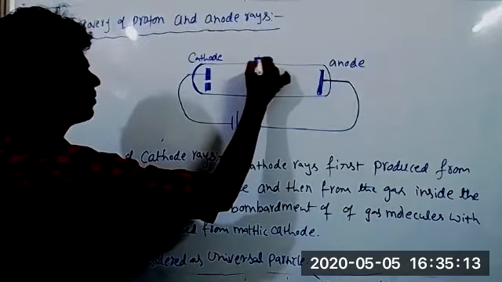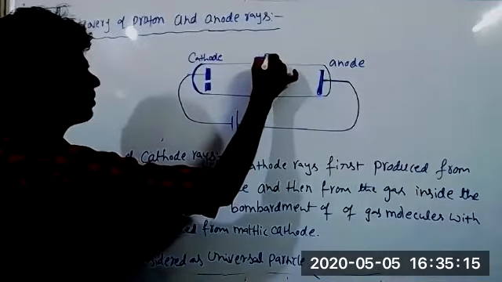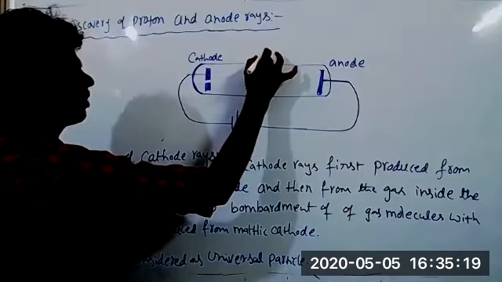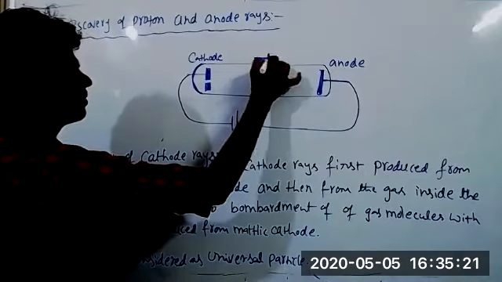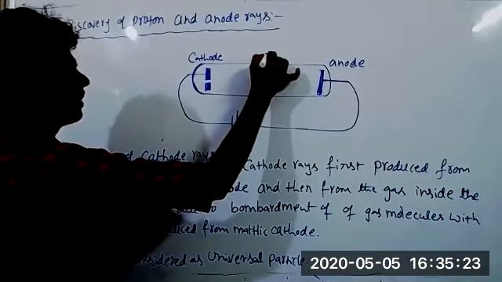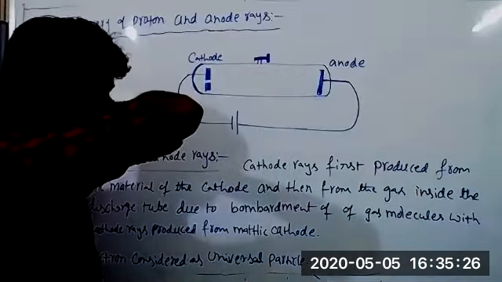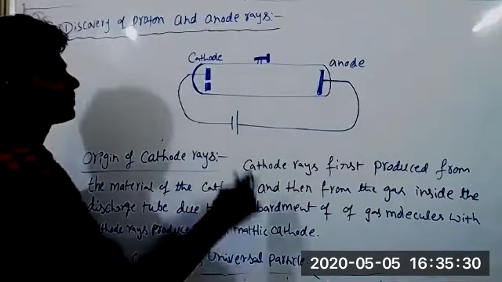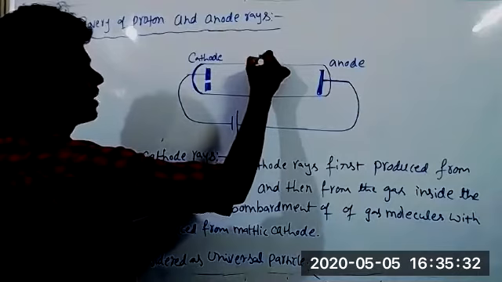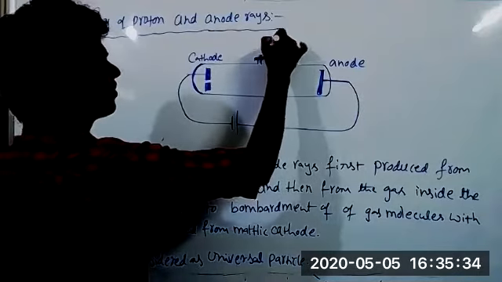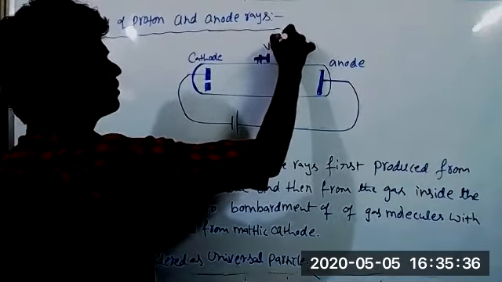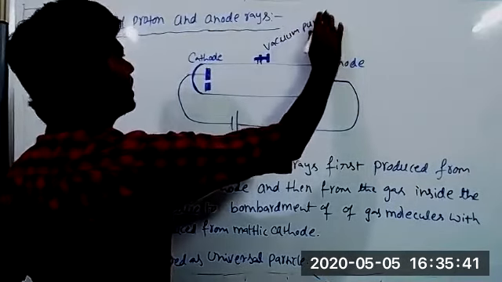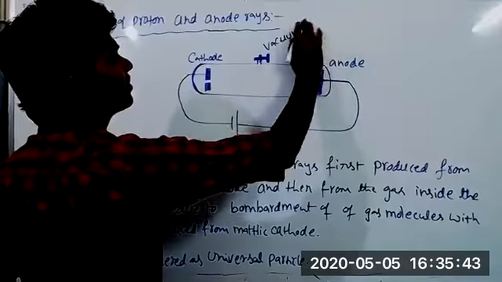So what metals are used for cathode and anode generally? We may use any metal, magnesium or aluminum, copper. Better to use sodium and potassium, those easily produce cathode rays. Any metal, no problem. So here it is connected to a vacuum pump. Sir, in cathode and anode, is the same kind of metal used or different? We can use the same kind of metal also. Okay.